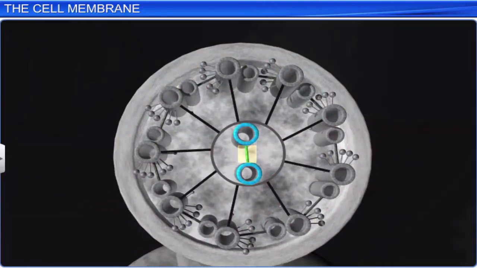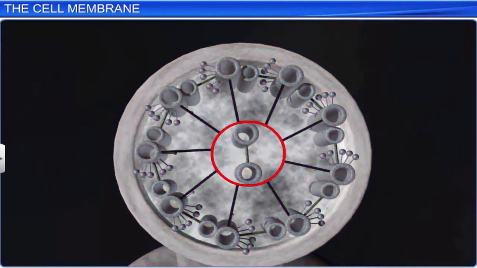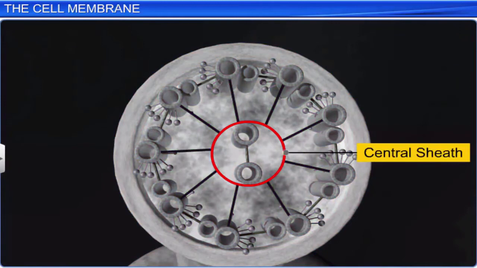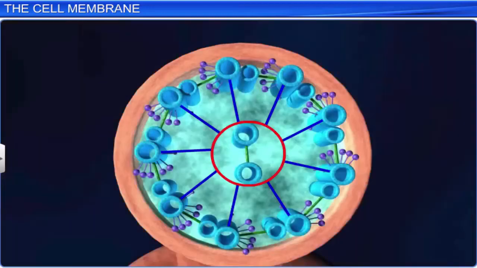Such an arrangement of axonemal microtubules is known as the 9+2 array. The central microtubules are enclosed by a central sheath, which is connected to one of the microtubules of each peripheral doublet by a radial spoke. The peripheral doublets too are interconnected by linkers called interdoublet bridges.